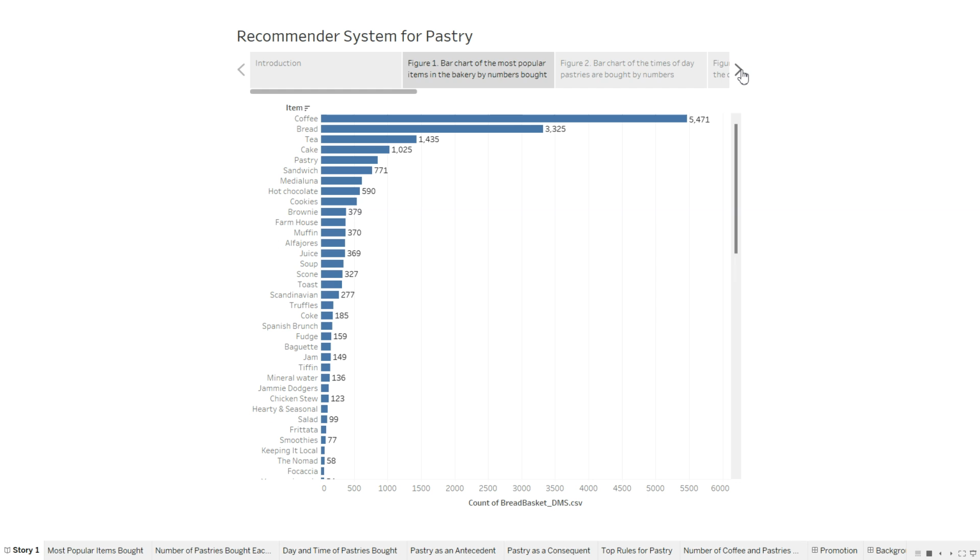So here we're going to start out with the bar chart showcasing the number of items bought, with coffee being the most popular product at the top. As you can see, pastry is pretty high up as well and important to this dataset.